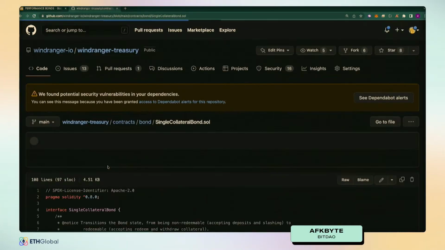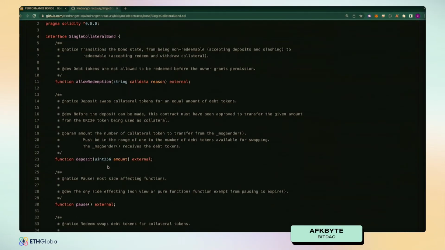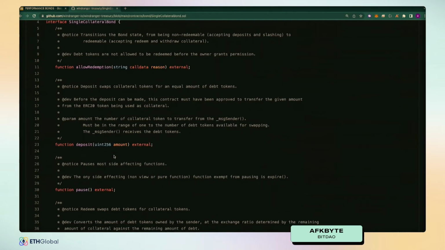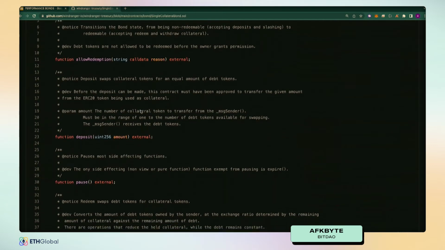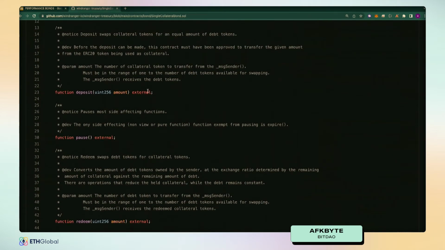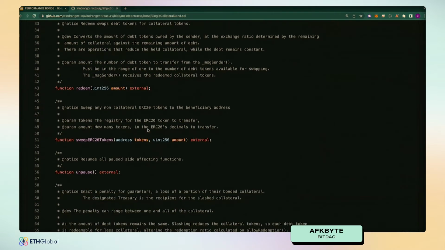Yeah, so we also have interfaces for what a typical single collateral bond would look like, where you're just depositing some arbitrary ERC20 as collateral. Again, the functions are fairly standard when it comes to things like this. You're able to deposit a certain amount of collateral, redeem a certain amount of collateral.